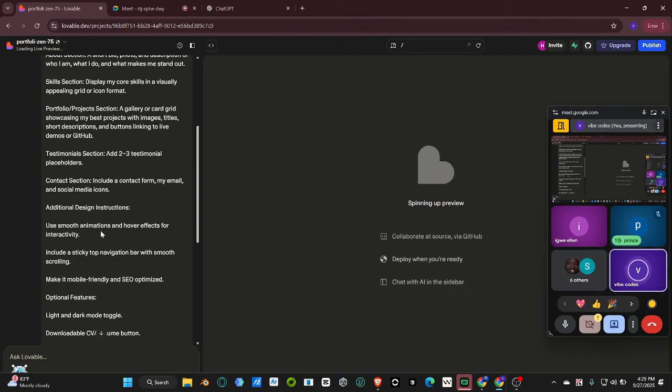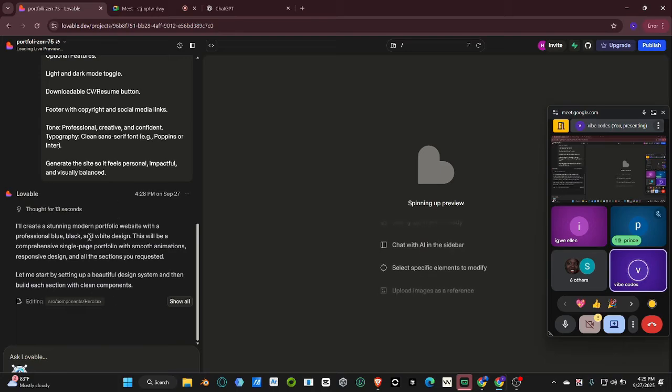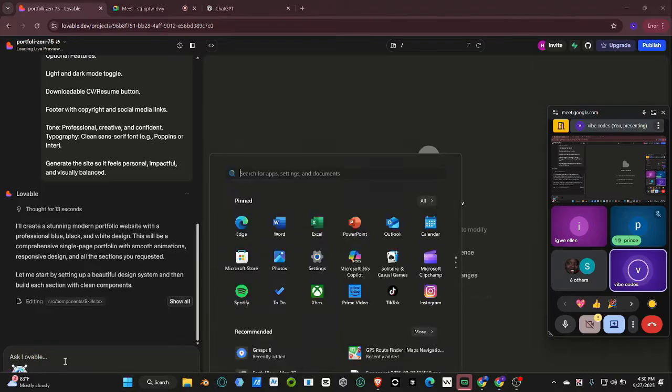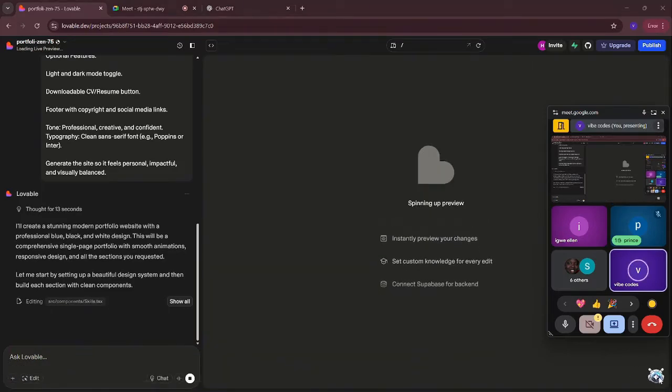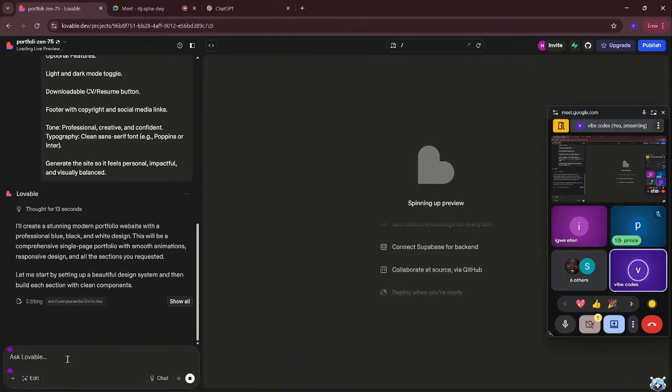So right here at the left hand corner of the screen, this is where your prompt goes and where the thinking happens, okay? Right here is a preview. This is where your project will be displayed when it is ready, okay? Then under here where it says ask Lovable, this is where you ask Lovable to do or change anything in your application that you are not satisfied with. All right, so basically this is a little about the interface of Lovable, okay?